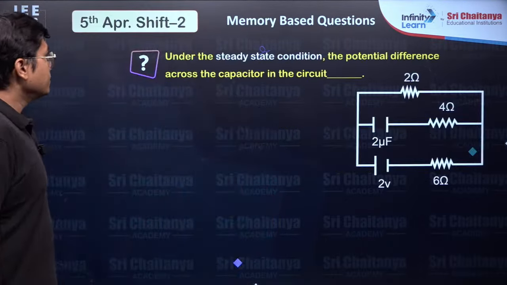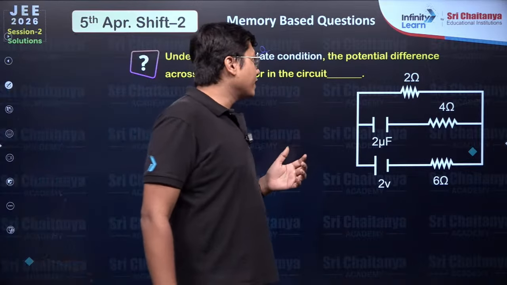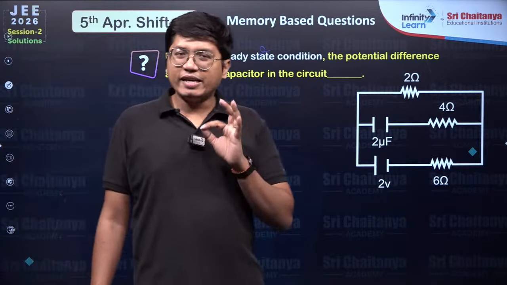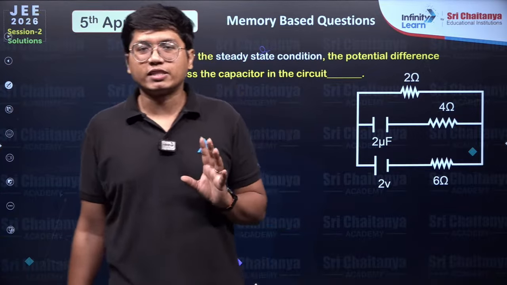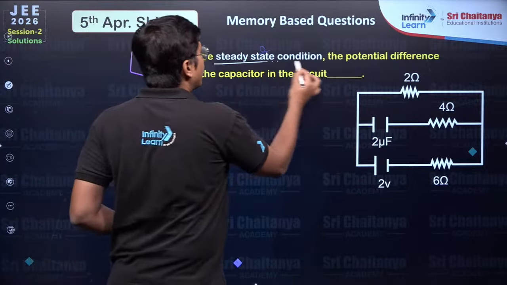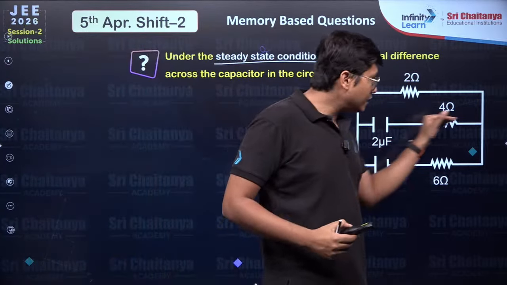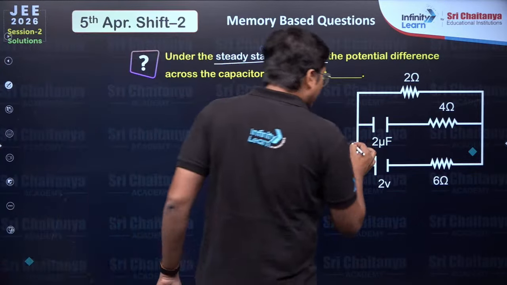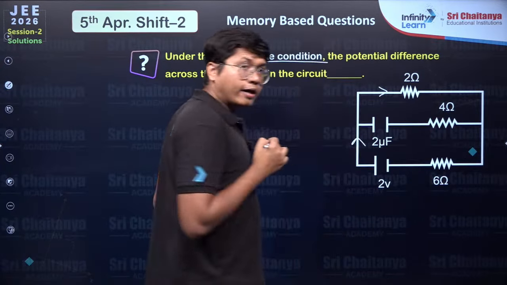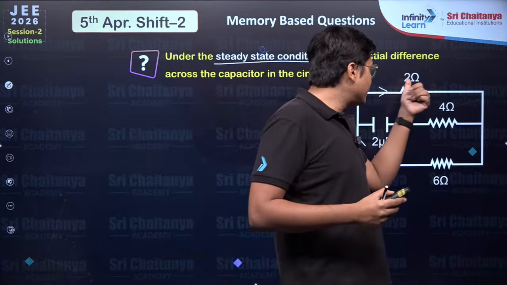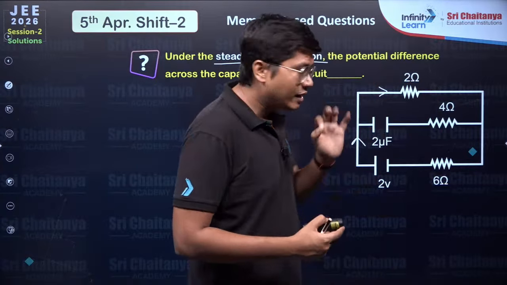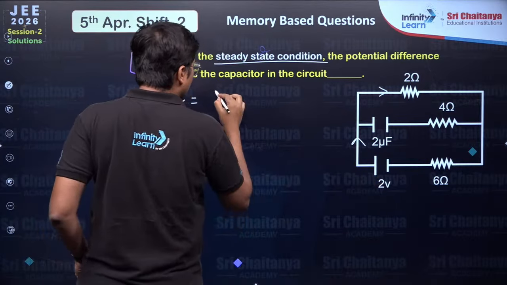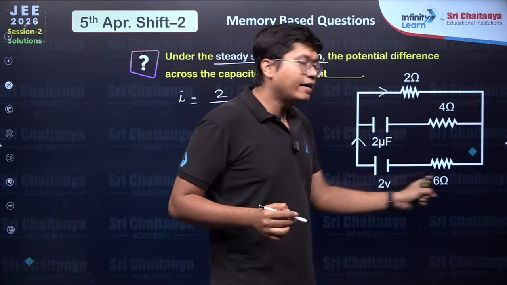Let's move to our next question. It says, under the steady state condition, potential difference across the capacitor in the circuit is how much? Easy question here, students. Extremely easy question. Because when you are in the steady state, that means the capacitor is not allowing any current to flow through it. No current is going through that. The entire current passes along this line and comes back, which means the resistance it sees is just 2 ohm plus 6 ohm in series, that is 8 ohms. So the current will be the voltage 2 volts divided by 8 ohms,